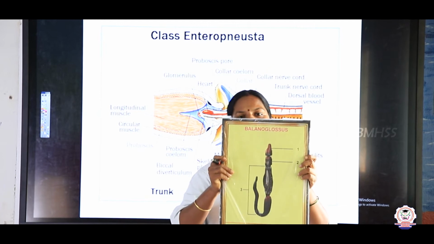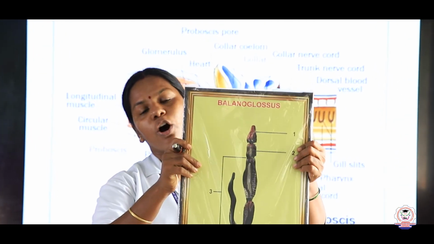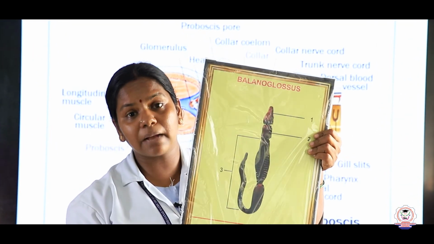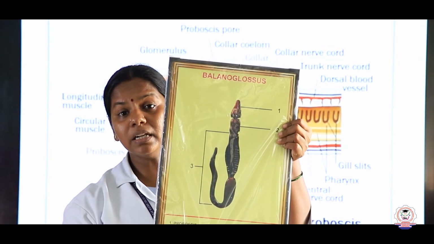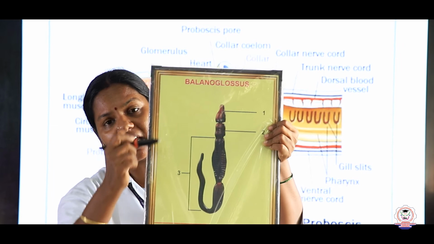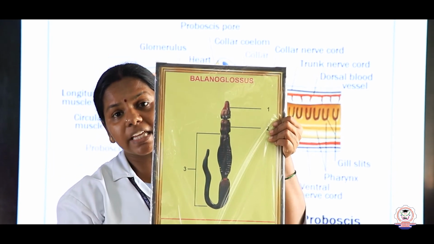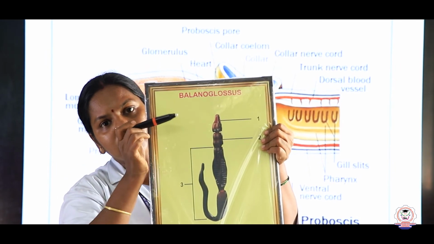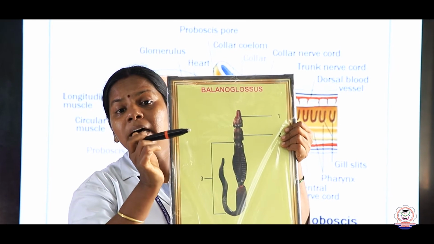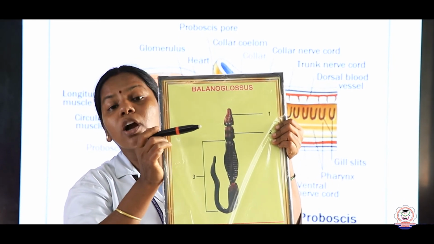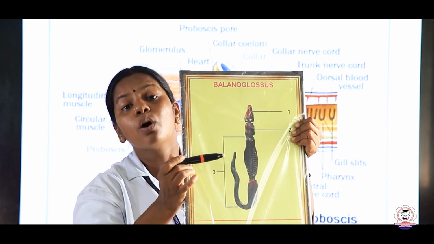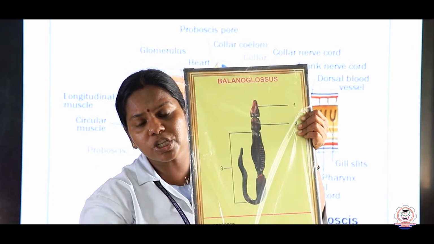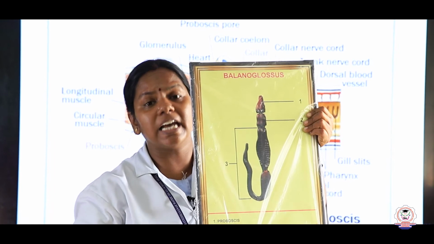See children, this is the image of the hemichordate. The example is Balanoglossus. What is the example? Balanoglossus, and you can see it is divisible into 3 regions. At the top, what is it? It is the head, or we call it the proboscis, and the next region is the collar, and the remaining portion we call the trunk.